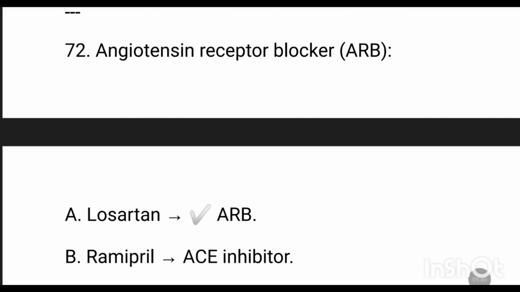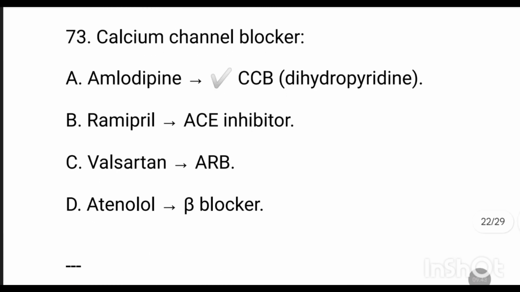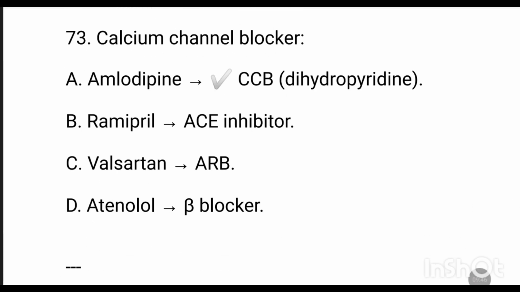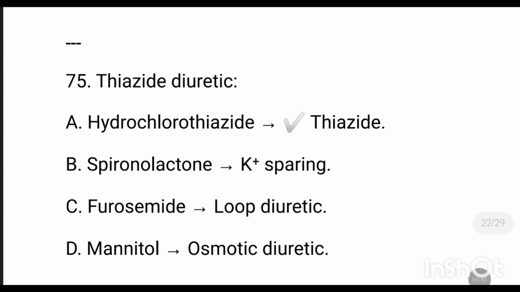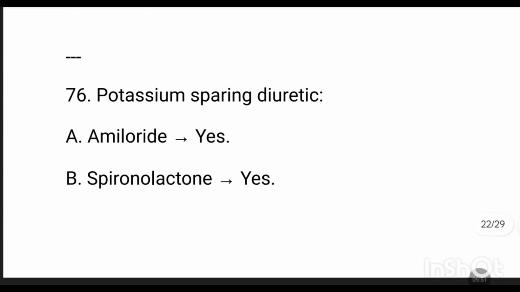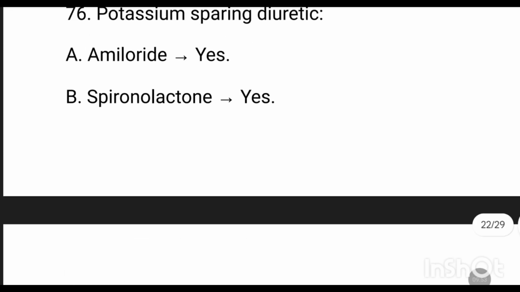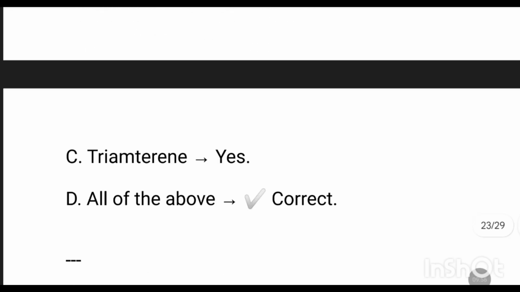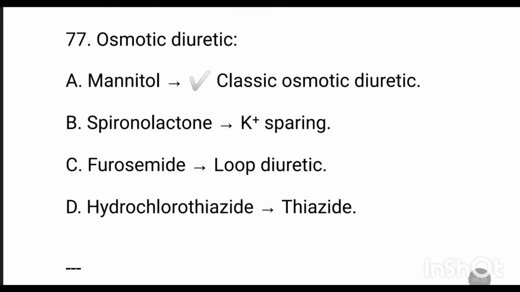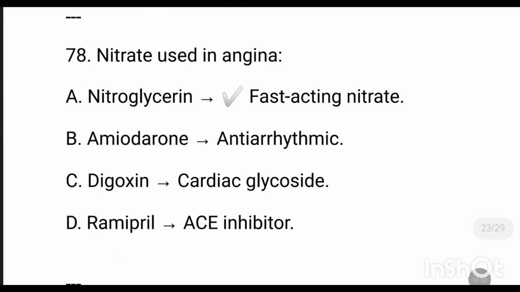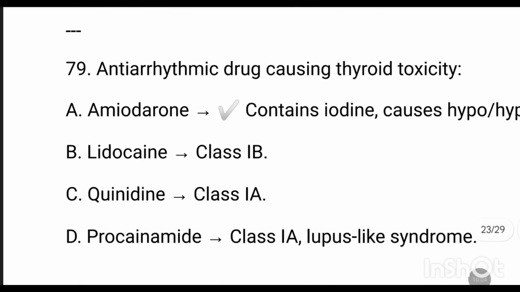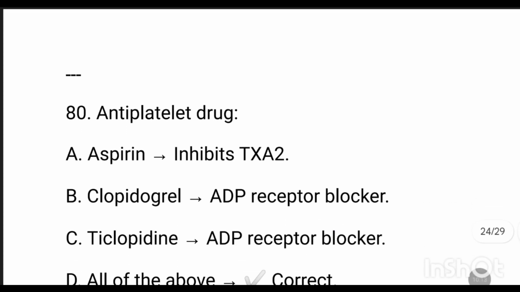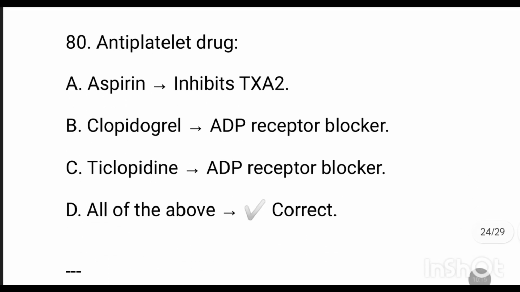Angiotensin receptor blocker is losartan. Calcium channel blocker is amlodipine. Thiazide diuretic is hydrochlorothiazide. Potassium sparing diuretics are triamterene, amiloride, spironolactone. Osmotic diuretic is mannitol. Nitrate used in angina is nitroglycerin. Antiarrhythmic drug causing thyroid toxicity is amiodarone. Antiplatelet drugs are aspirin, clopidogrel, ticlopidine.